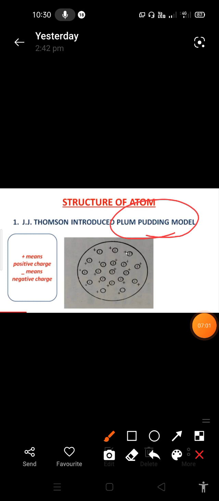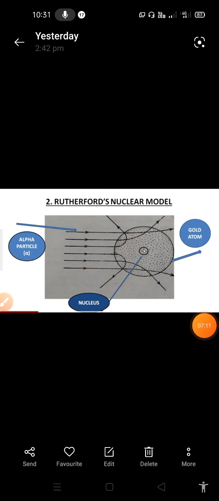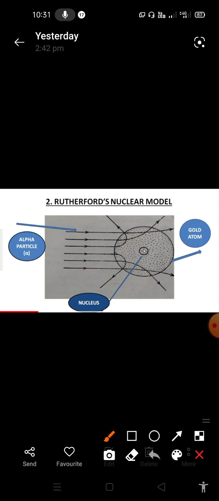So next Rutherford came into the picture, and Rutherford explained the Rutherford nuclear model. According to Rutherford's alpha ray scattering experiment, he took a thin gold sheet, a very thin foil of gold, and he simply projected alpha particles. There are so many alpha particles which are projecting towards the gold foil.